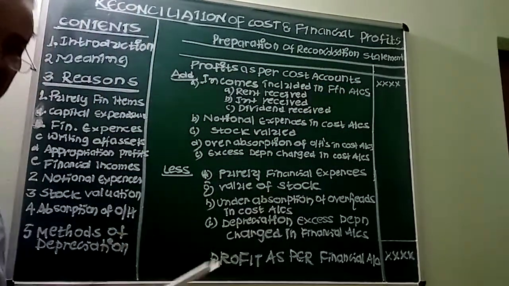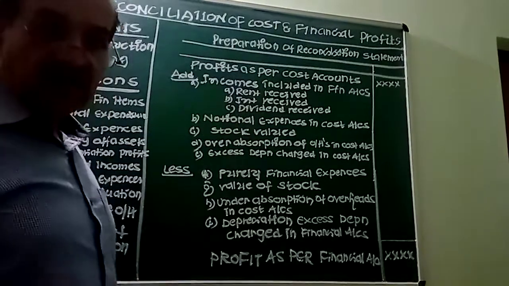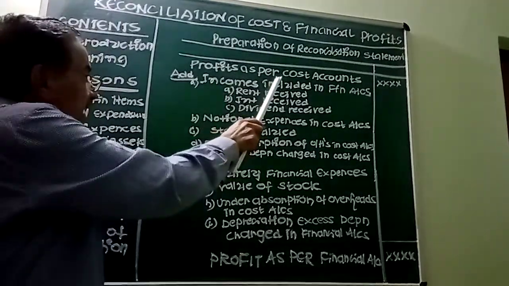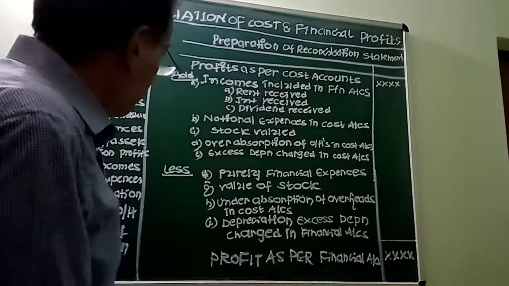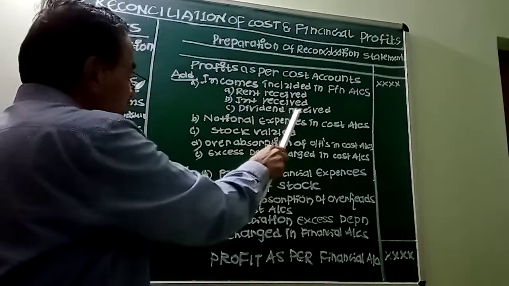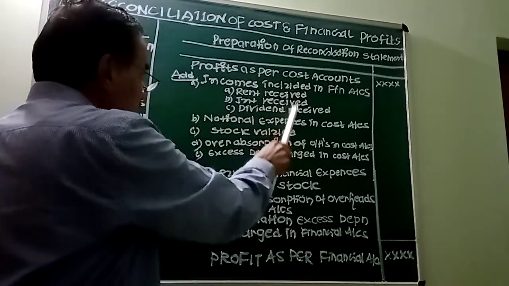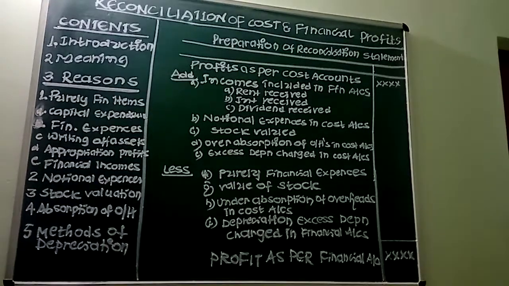Please understand, these items will not appear in cost accounts. These incomes will appear only in financial accounts. They are rent received, interest received, dividend received, etc. These items we call purely financial incomes, which appear only in financial accounting.